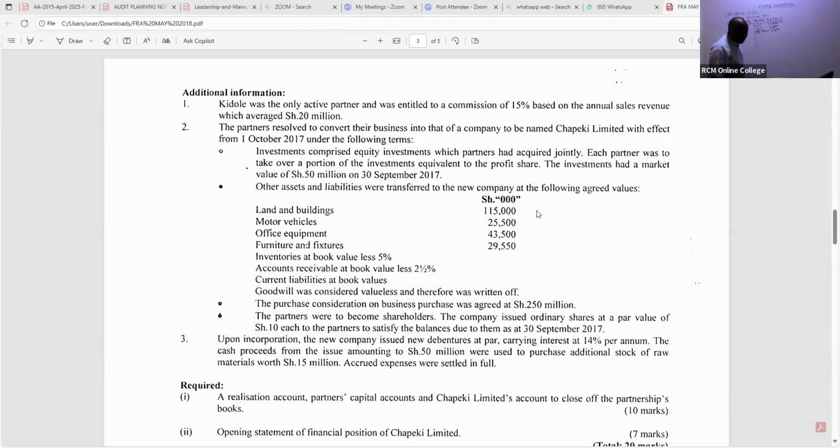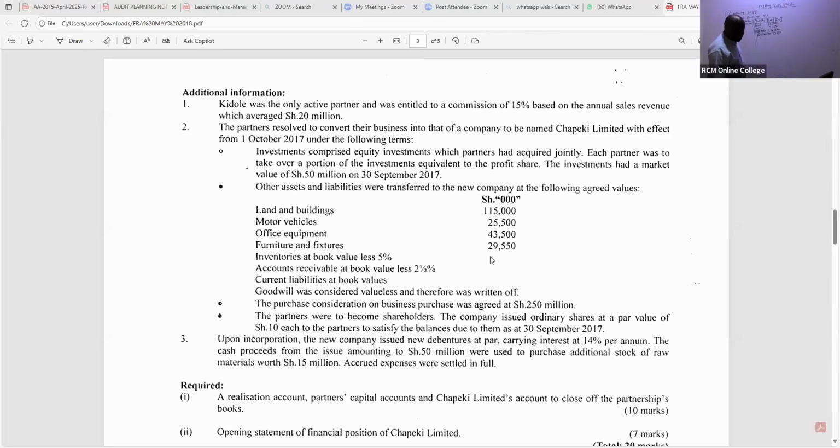We have here furniture and fixtures. I can see the fair value. Remember, we are looking at these agreed values, fair value. So that is 29,550.